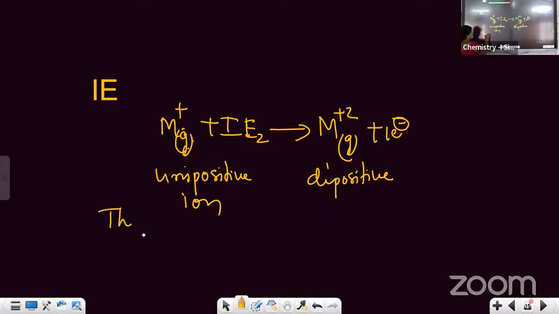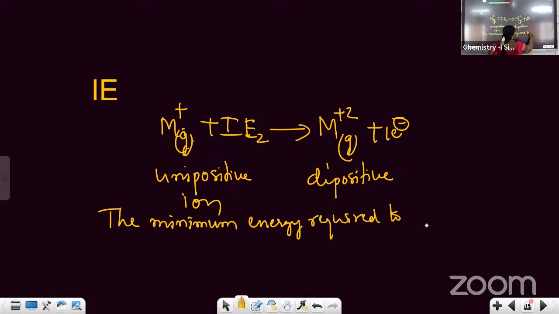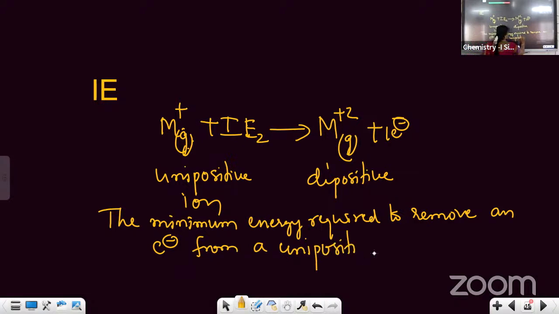So what is the definition? The minimum energy required to remove an electron from a unipositive ion to give a dipositive ion is called ionization enthalpy 2.